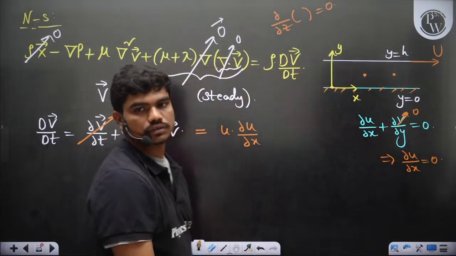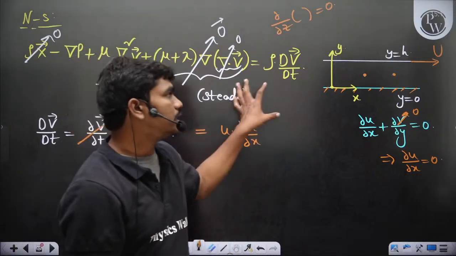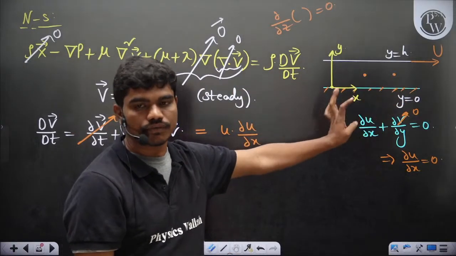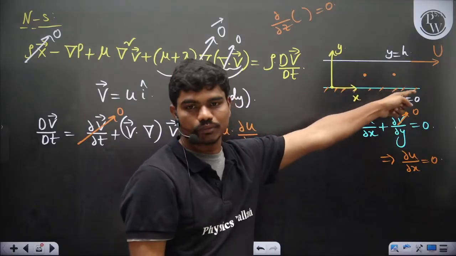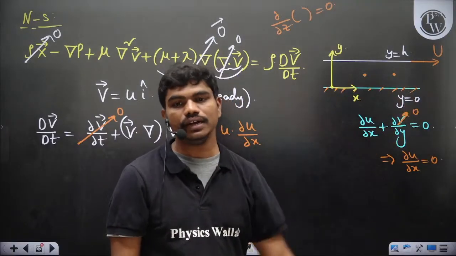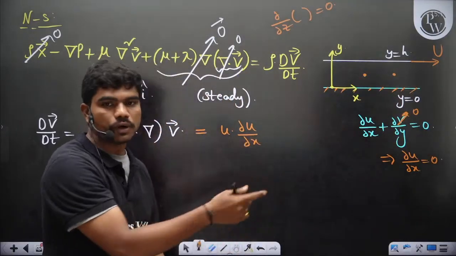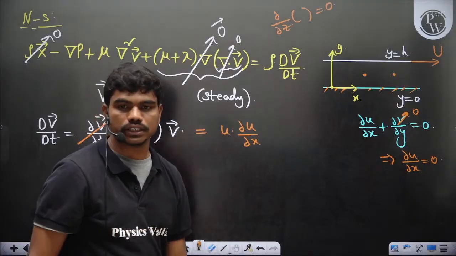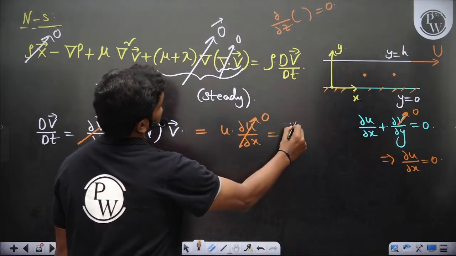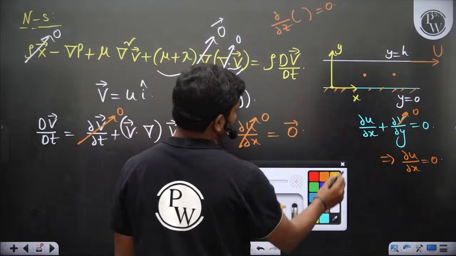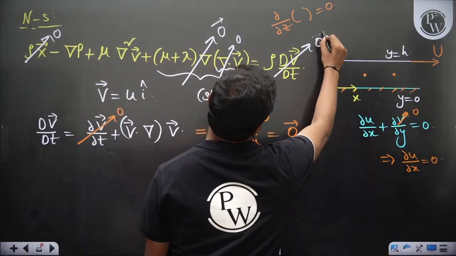Understood? For a given steady operation of the flow, you can't find any difference in velocities between this point and this point. When x is changing, you can't find any difference. That's what this equation tells you, and that's what the fully developed condition tells in reality. So this is 0, and whatever the acceleration you have, this term is also 0.